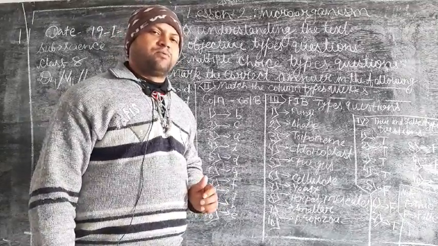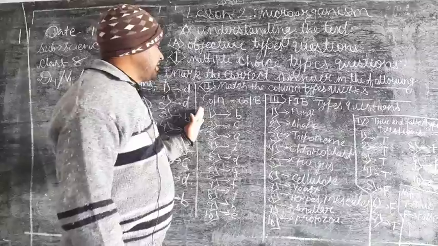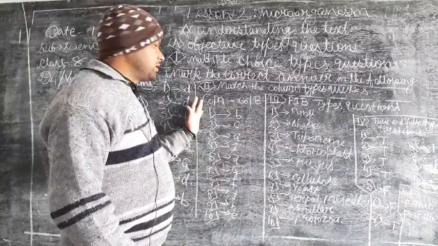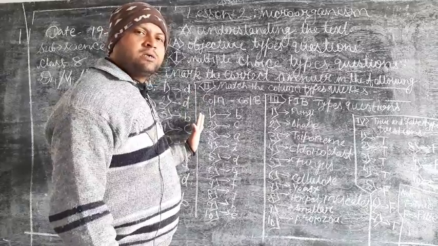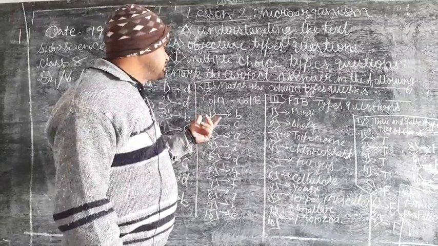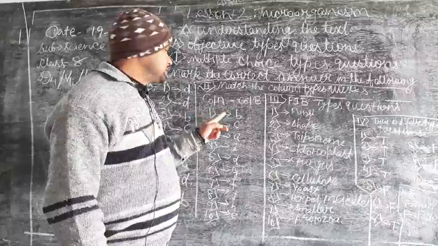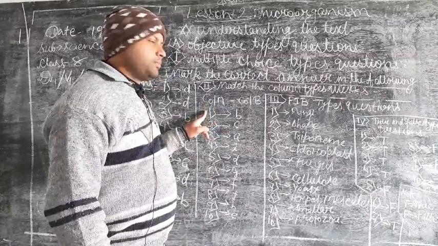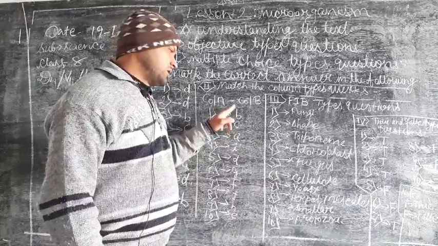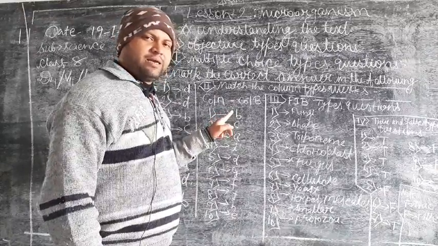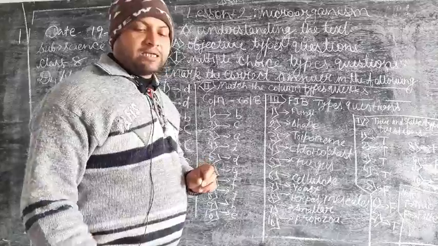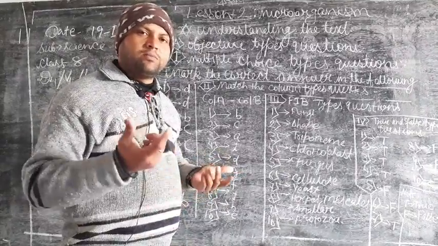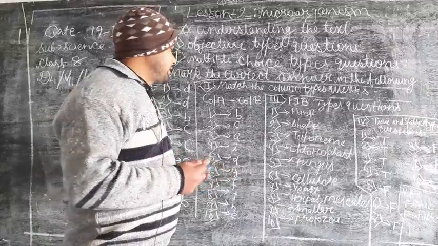So be prepared for it. Here I have solved and written all these matching answers. Question number A will match the question number B of column B. Question number 1 of column A will match the question number B of column B. So as east will match east, what is fungi, just like fungi.